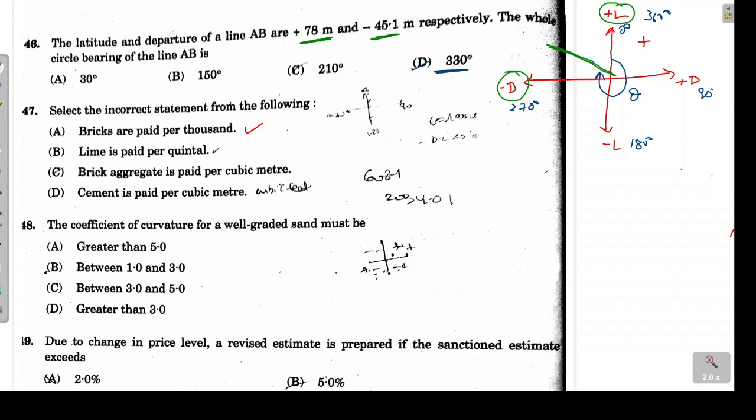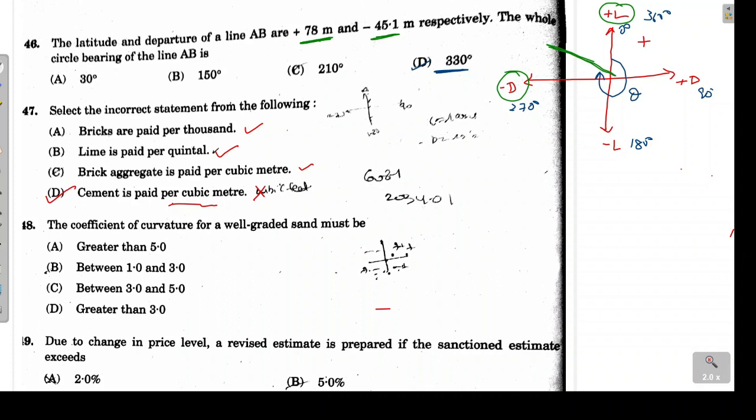Next, lime is paid per quintal. This statement is also correct. The brick aggregate is paid per cubic meter. This is also correct. Cement is paid per cubic meter. Now this statement is incorrect. Why is it incorrect? Because whenever we go to buy cement in the market, we get the cement per bag. A 50 kg bag is there, so we have to pay the amount as per the cost of the bag. So here we are not measuring it per cubic meter. So for 47, the answer will be D, because this is the incorrect statement.